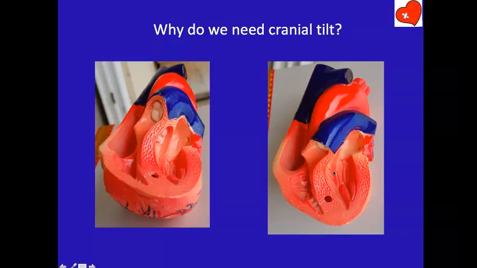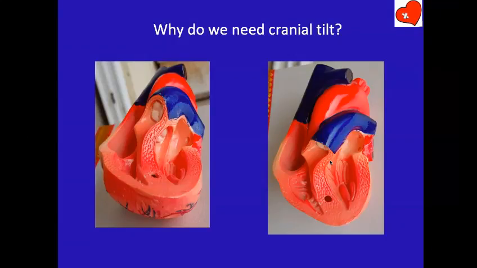But if you have a VSD here, what will happen? It will overlap on the LVOT. The LVOT is here, right behind that. So you will have a VSD jet and you have an LVOT jet, one on top of each other. And therefore, you will not see the VSD jet at all. Am I clear?